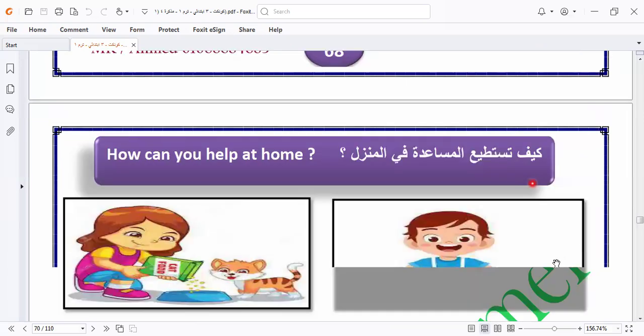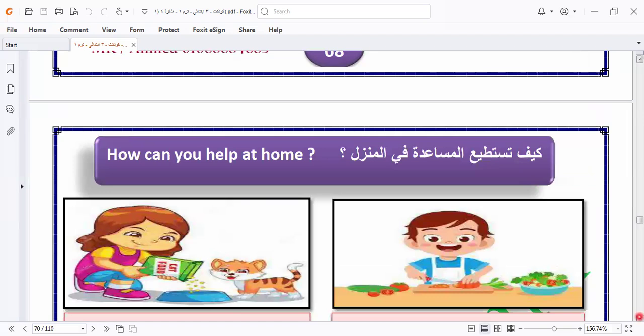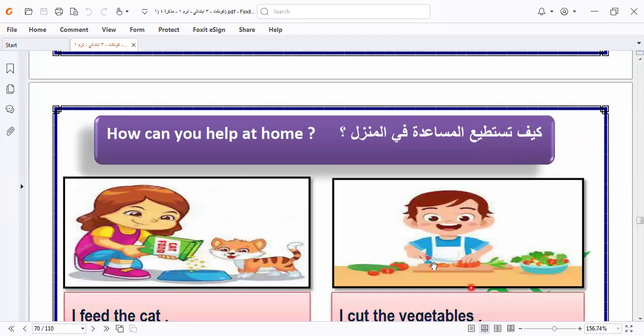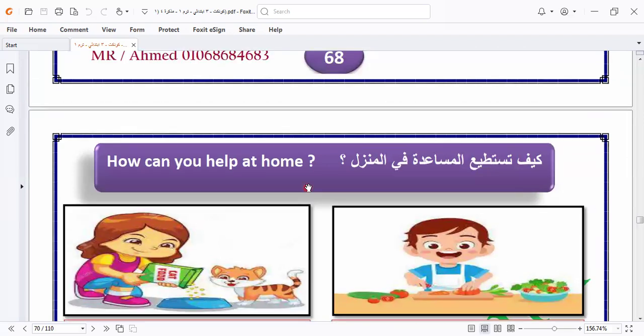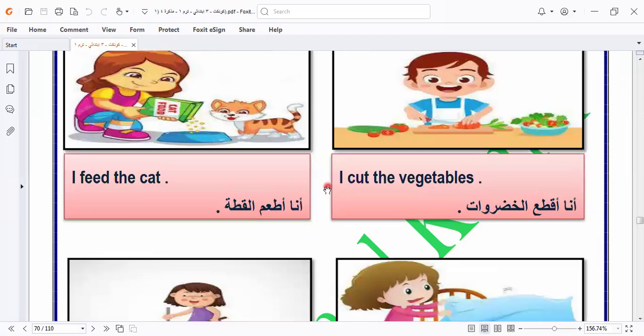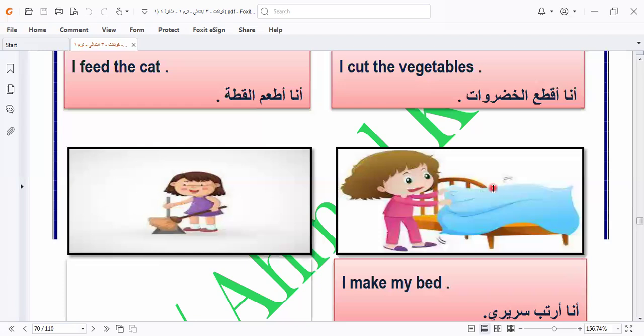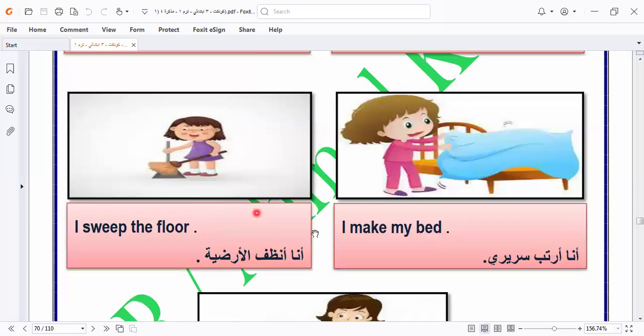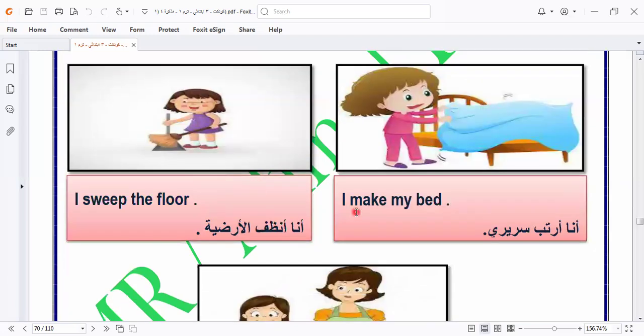Let's go to the next item in this unit. How can you help at home? It means we are living with our mother, and we help our mother at home. We say, I feed the cat, I cut the vegetables, I sweep the floor. The girls do these things because they are from their tasks in the future, later.